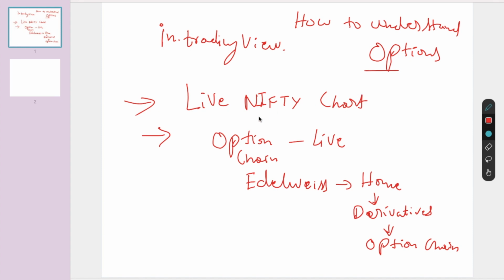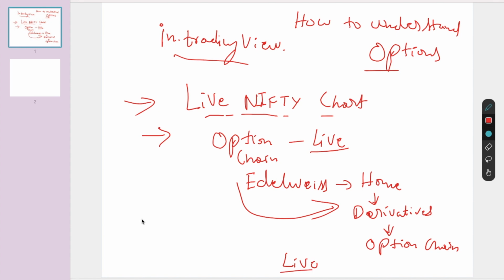To understand in depth, go to the live Nifty chart on any website, TradingView or your Zerodha or your Angel terminal. Open the live chart, 5 minutes candle. Keep observing the chart. Meanwhile, keep observing the option chain. I want the live option chain. Live option chain is there in the Edelweiss app. Go to the Edelweiss app, click on the home button on the left hand side, derivatives, option chain. That option chain is live. That is the biggest advantage you get.